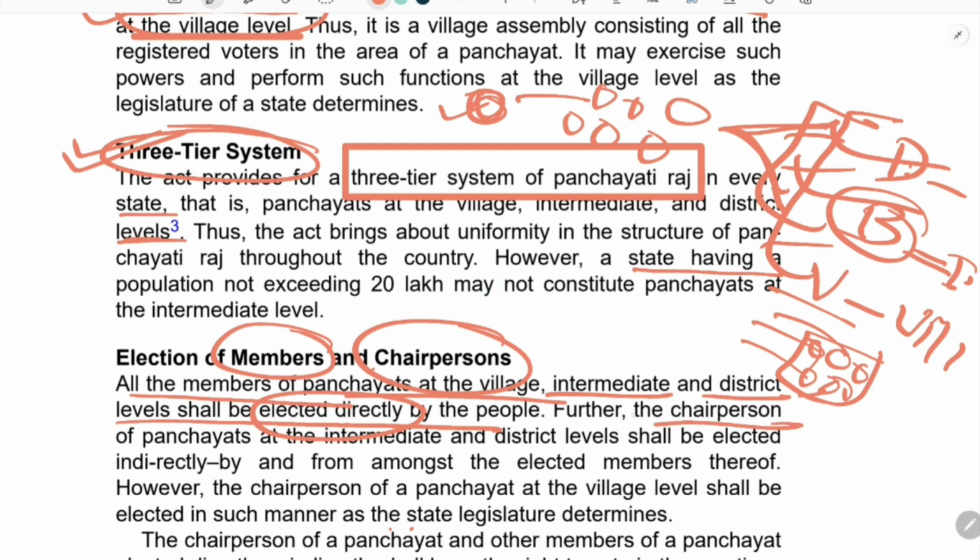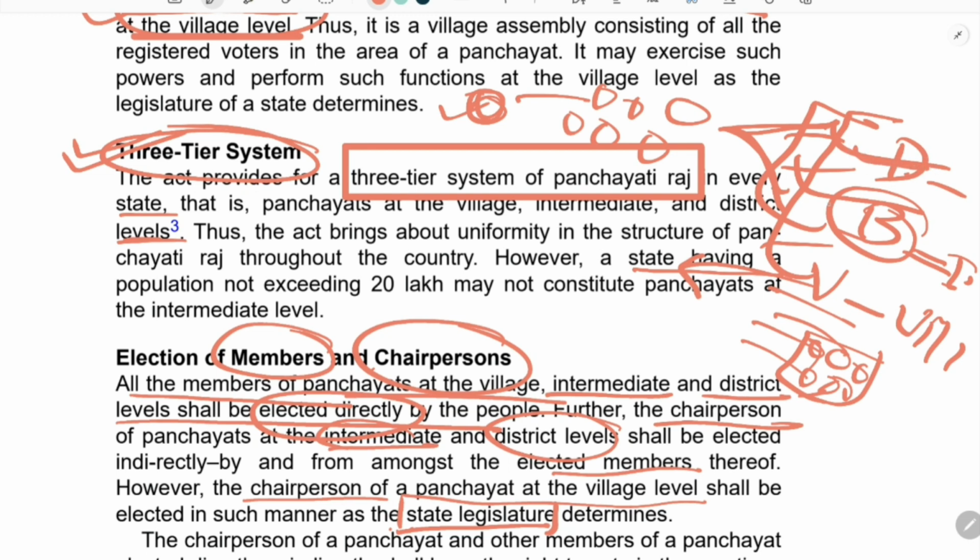Further, the chairperson of panchayat at the intermediate and district level shall be elected indirectly and from amongst the elected members thereof, and the chairperson of panchayat at the village level shall be elected in such a manner as the state legislature determines. So at the village level, the state legislature determines whether the chairperson or the pradhan will be elected directly by the people, or the members from the village, which we call ward members, elect the sarpanch or the chairperson.